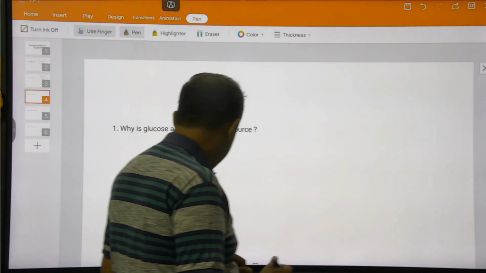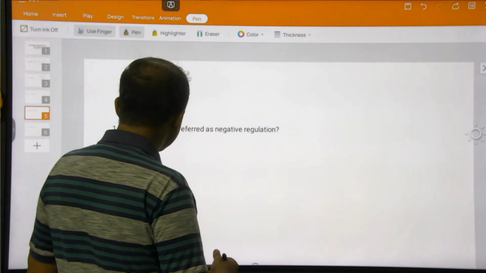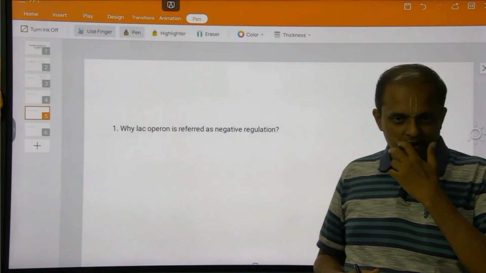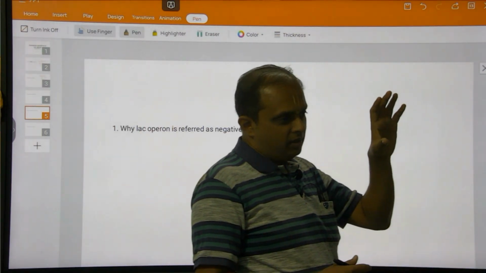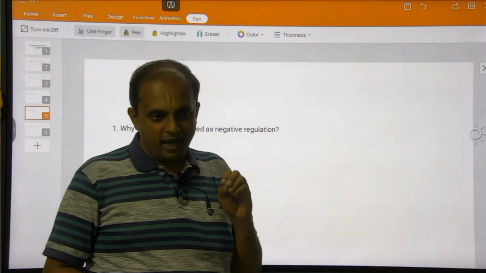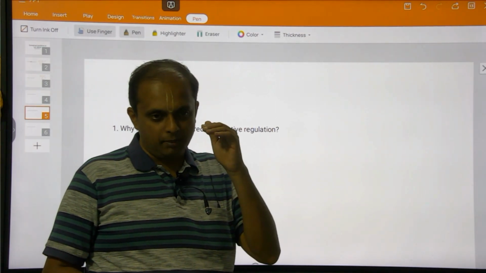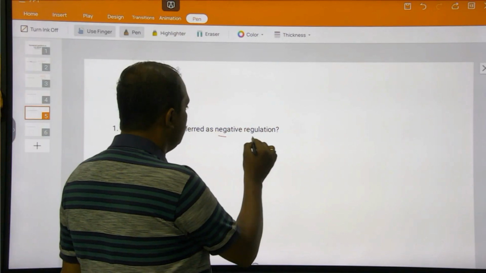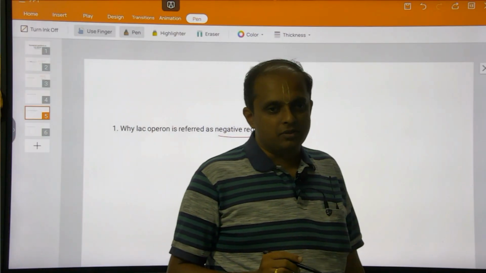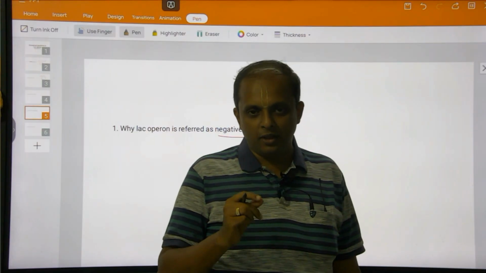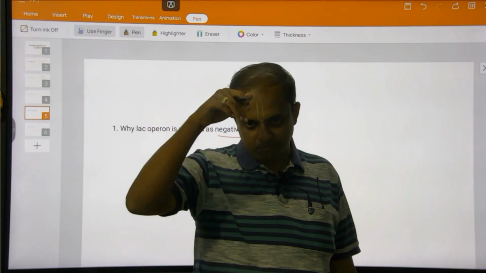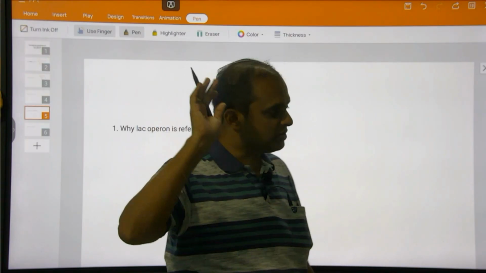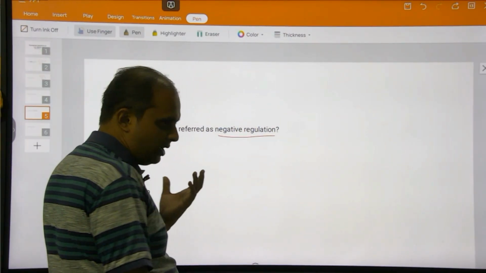Right. And this question is, why is Lac Operon referred to as a negative regulation? It is referred to as negative regulation because the repressor molecule, which is coded by the I gene, is going to prevent the transcription of the three genes. Hence it is called negative regulation. So I repeat again, the repressor molecule coded by the I gene is going to bind with the operator, thereby preventing the transcription of the ZYA genes. Hence it is called negative regulation. I think this is also very clear.